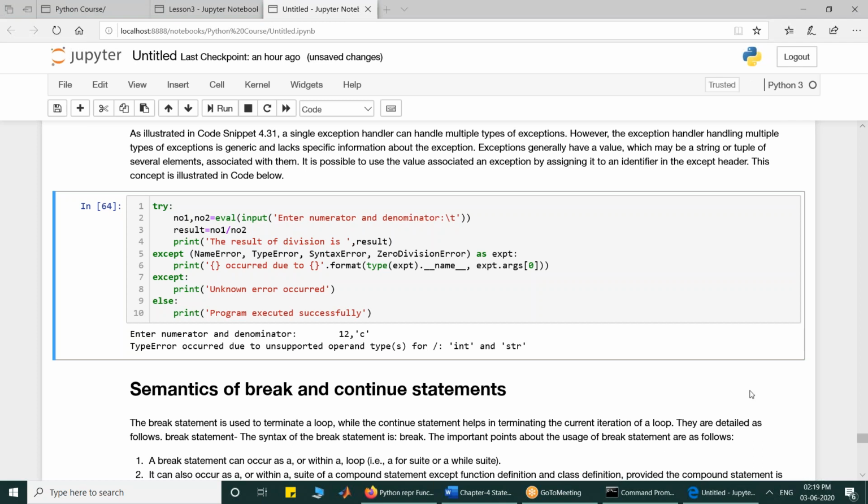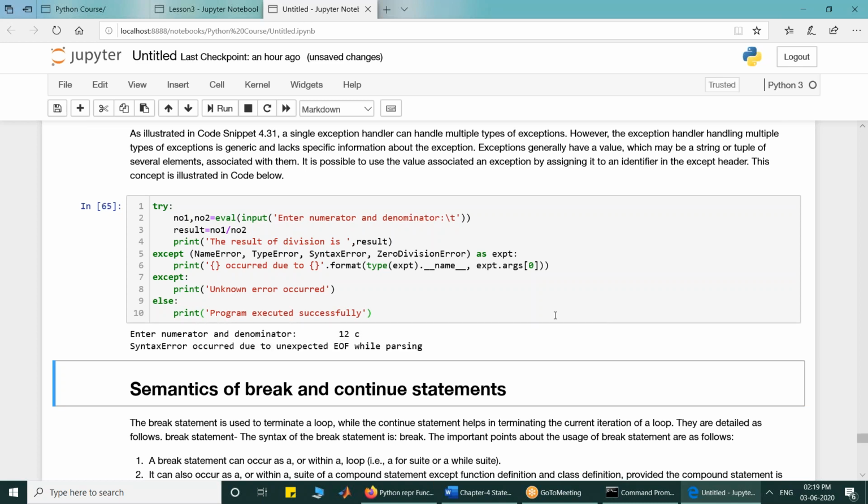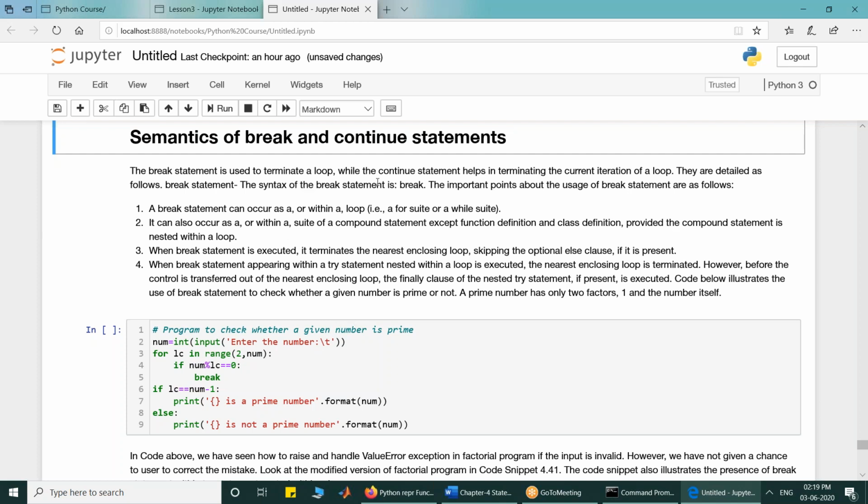Harshvir is asking how to rerun a program after showing an error. Harshvir, I am coming to that point. Just be patient. I will do that. So if I put 12, C, it says syntax error occurred due to the following reason.